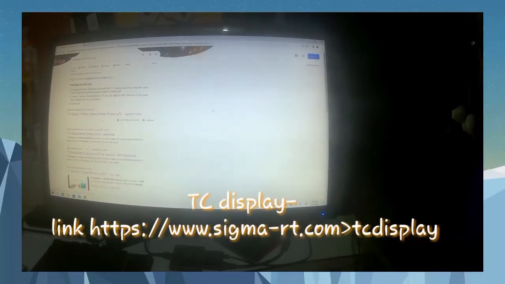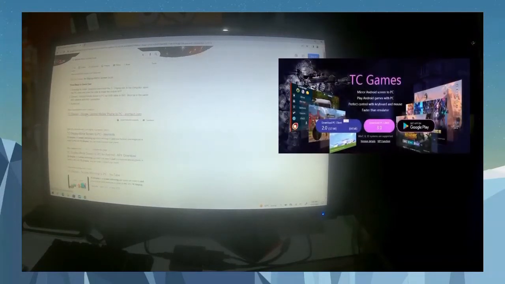On this portion, this is the original or the correct portal for the PC display screencasting mobile. Before that guys, we have already downloaded the PC games app which we first used to screen mirror our phone.